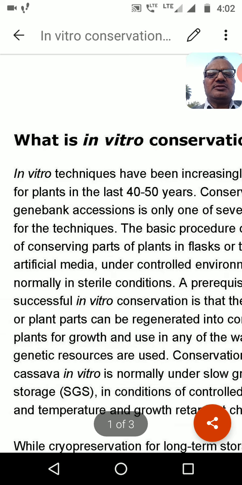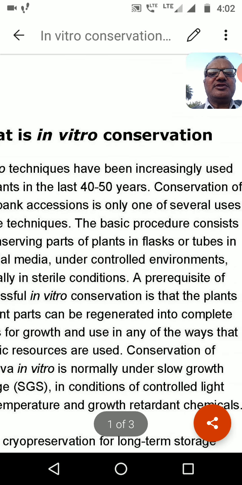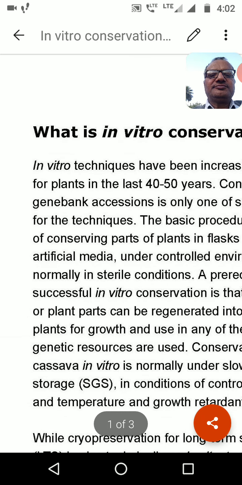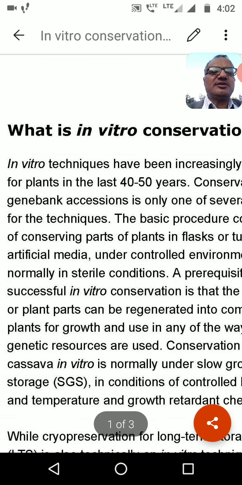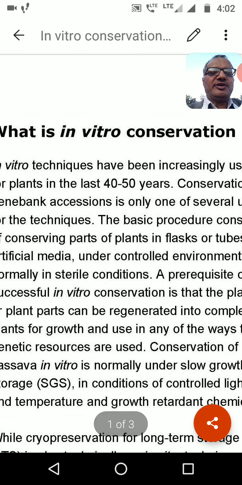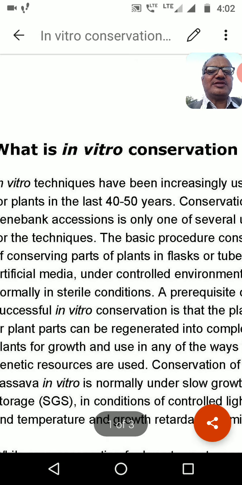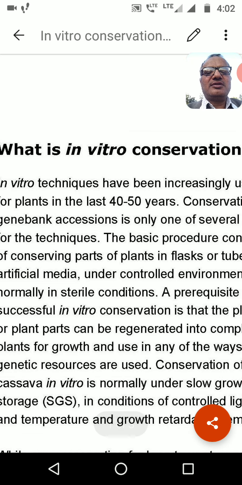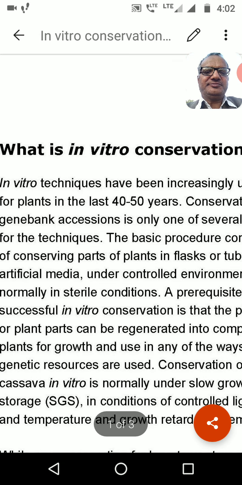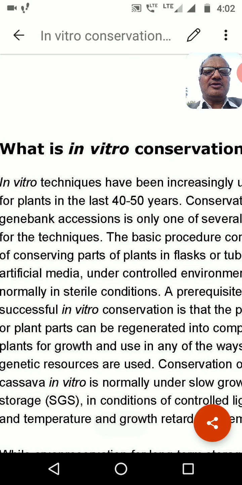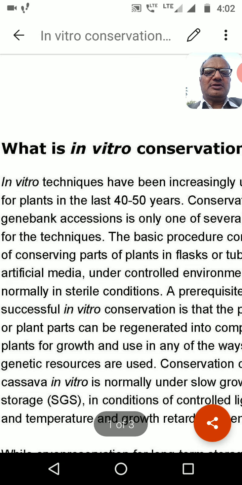Today my topic is the conservation of plants. First of all, I would like to explain what in vitro conservation is. There are two terms. In vitro means in the flask, in the glassware, or you can say in the laboratory. Another word is in vivo, which means we are conserving the plant in the natural habitat, in the field. So today I would like to talk with you about in vitro conservation.